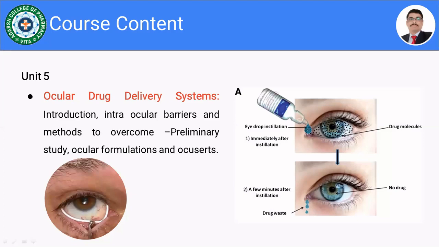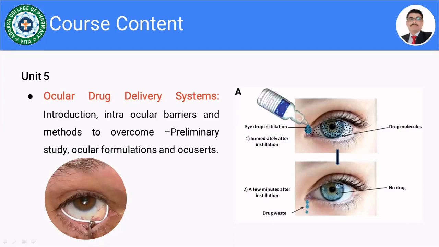that is novel drug delivery system approach for ocular drug delivery, we are going to deal with designing certain formulations which will be retained in the ophthalmic cavity for a longer period of time. Because whenever we are instilling the liquid formulation, it is not going to be retained for more than 2 to 3 minutes. And also the ophthalmic cavity volume is around 10 to 50 microliter or less than 10 microliter itself, isn't it? And whatever the remaining drug is there, it is going to be drained out. So it's very challenging to deliver the drug to the eye.